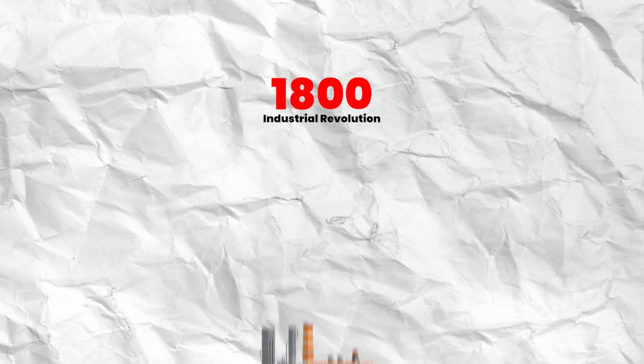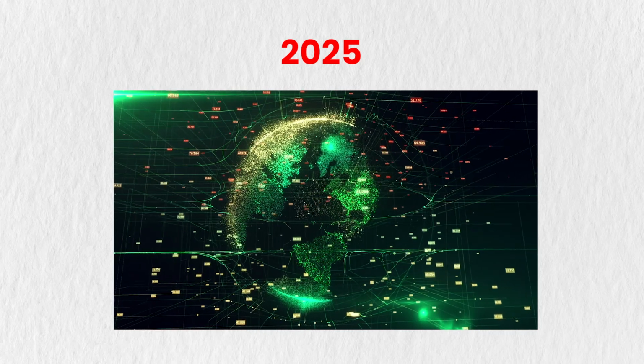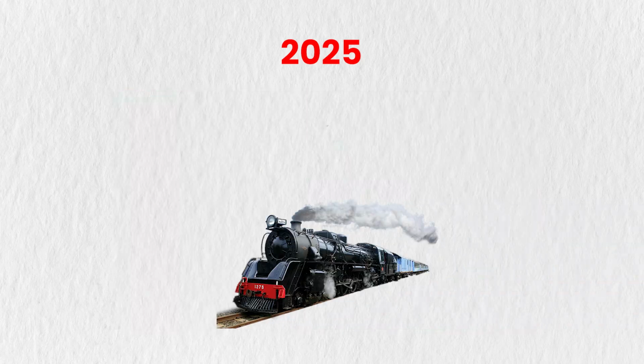In the 1800s, the Industrial Revolution changed everything. Factories went from human labor to machines, and the people who understood those machines did not get only jobs. They built empires. Now in 2025, we are entering the same revolution again. But this time, these machines are not steam engines or looms, but they are LLMs.